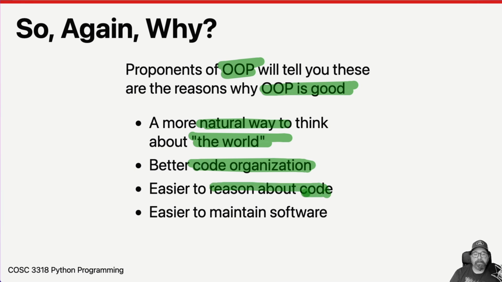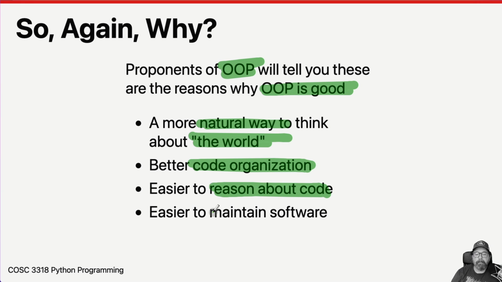Again, it's easier to reason about the code because we can think about the objects as things. We can say, that is a car object. And I know in this program, cars can drive and they can honk at things. And so I can take all of that abstraction, that idea of a car, and package it up inside my head and say, that's a car object. So it's easier to reason about the code.